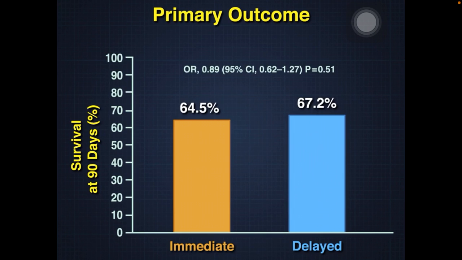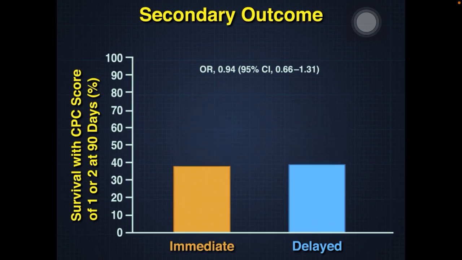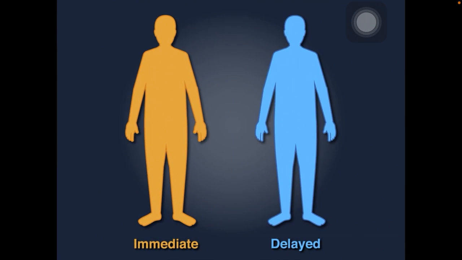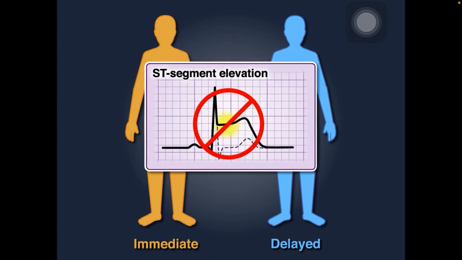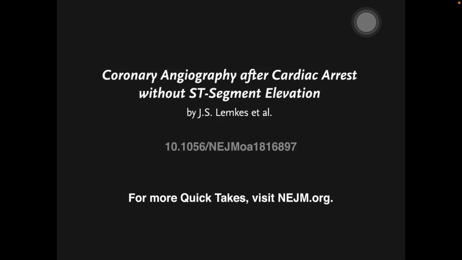There was also no significant difference in the key secondary outcome of 90-day survival with a cerebral performance category score of 1 or 2. The authors conclude that in patients successfully resuscitated from out-of-hospital cardiac arrest without signs of ST segment elevation myocardial infarction, an immediate invasive strategy does not improve survival at 90 days as compared with a delayed invasive strategy. Full trial results are available at nejm.org.